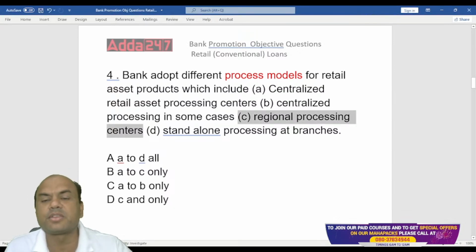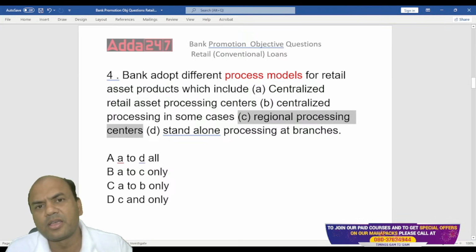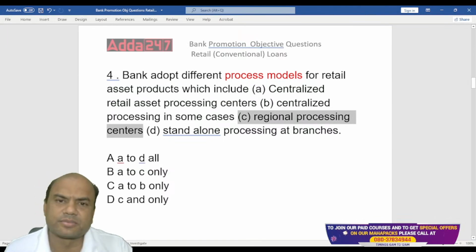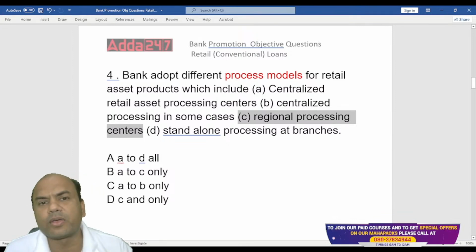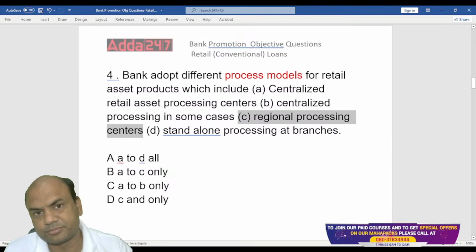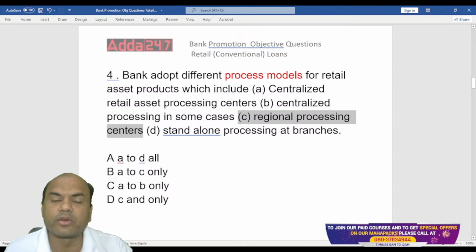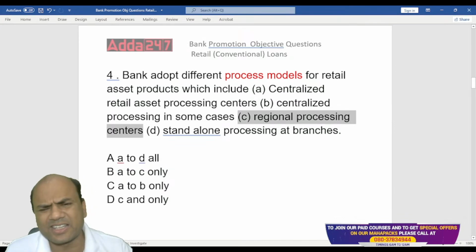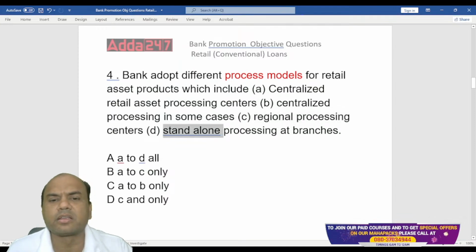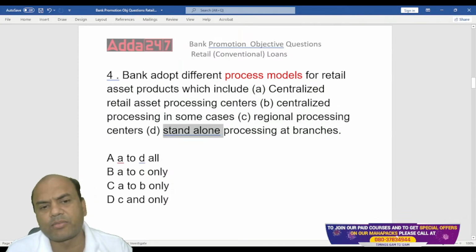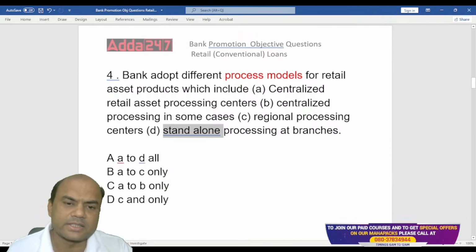So regional means what? It is the same as central processing, but it has four separate centers. Regional, like western region, eastern region, central region, and south region, something like that. So the banks will have 4 to 5 processing centers all over India, and then north center will be processing the north zone, south center the south zone, like that. Simple logic is the same. Got it? Standalone means nothing doing, process everything at the branch. Everything.